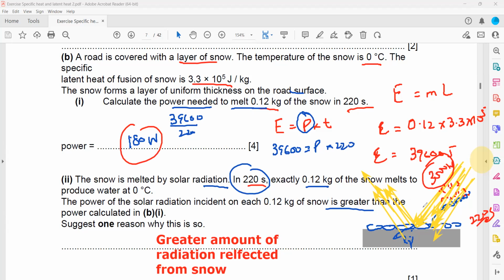So what might be a reason for that? The reason is that most of the energy from the sun is reflected by the snow. That's why it absorbs a small proportion of it. So it's taking approximately the same time.